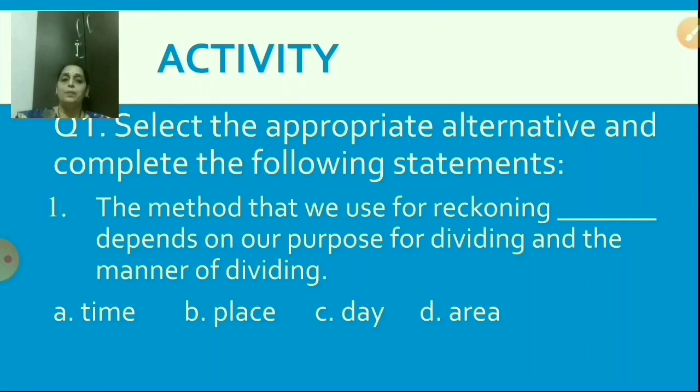A. Time. B. Place. C. Day. D. Area. So what will be the right answer? Come on, guess fast. The method that we use for reckoning time, yes, very good, depends on our purpose for dividing and the manner of dividing.